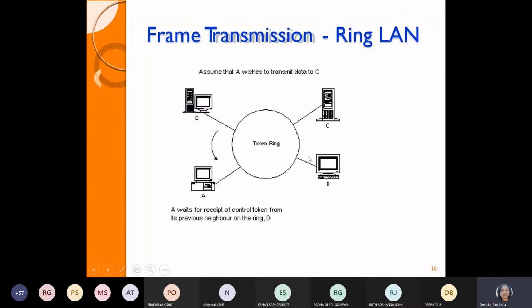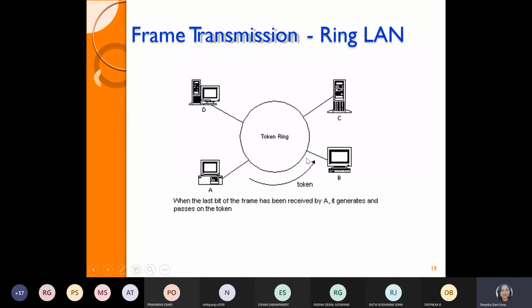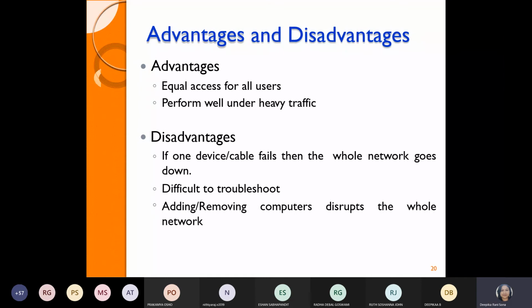Just go through the slides, guys, because these are theory only. Whatever the things we have discussed, everything has been written here. Advantages: equal access for all users, performs well under heavy traffic also. But disadvantages: if one device or cable fails, then the whole network goes down, as we discussed now. And difficult to troubleshoot. Troubleshoot means difficult to find out where the error is, and until the link or device is repaired, the entire network will be down only. That's why it is called difficult to troubleshoot.